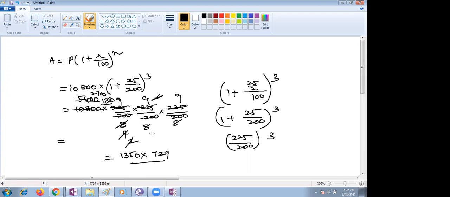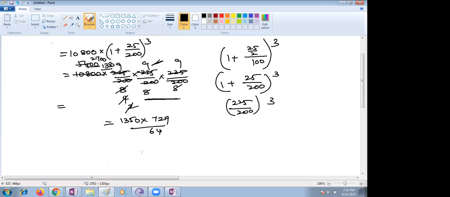729 divided by 8 square, that is 64. If any reducing is there, you can simplify, children, so that you can calculate with a much smaller number. We can reduce by 2. Yes, go with the 2 table. Half of 1,350 is 675. And 64 divided by 2 is 32.